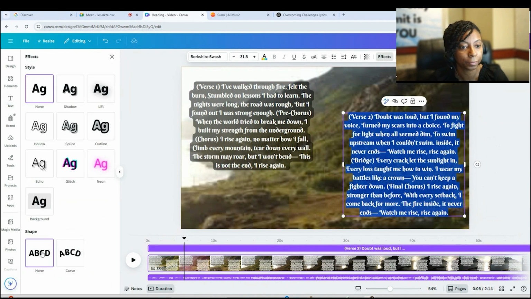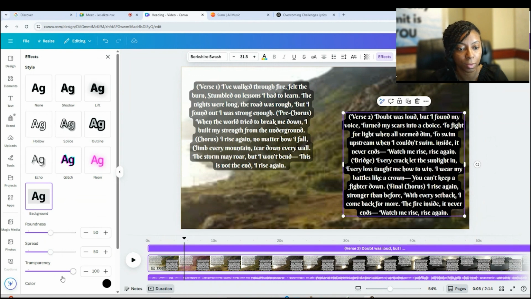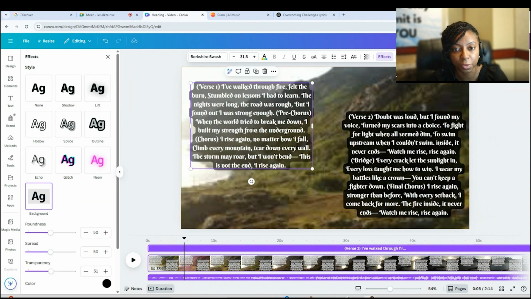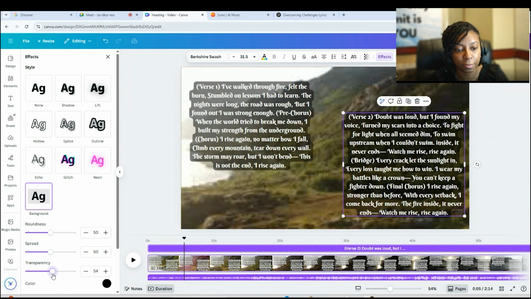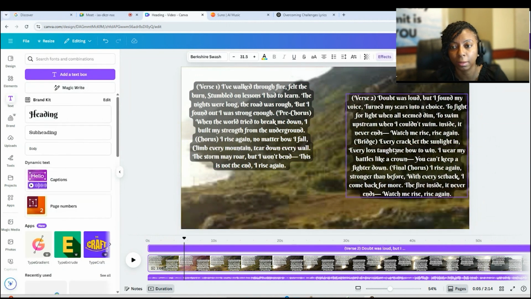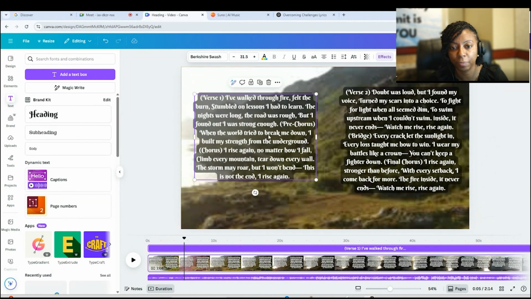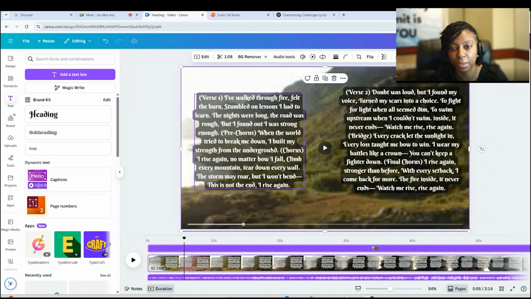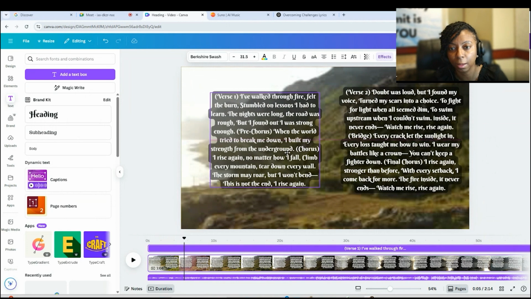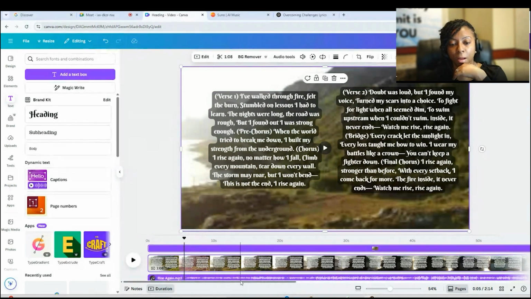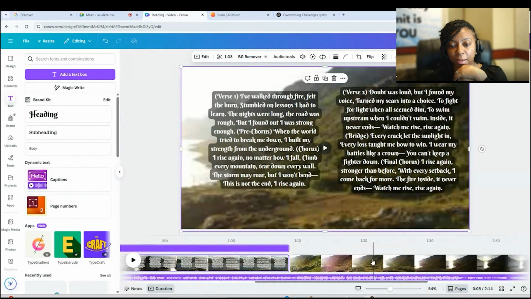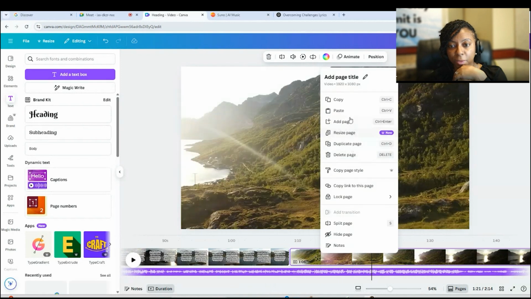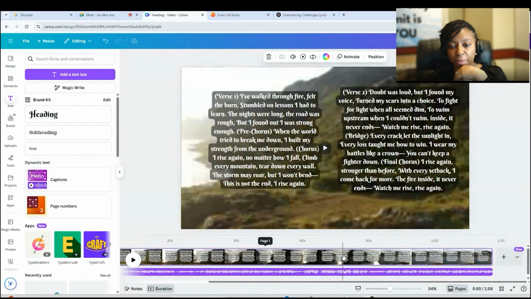We need to add a background to this side. Make it the same transparency. So let's just delete this one so we can duplicate this so we won't have to put the words up there again.